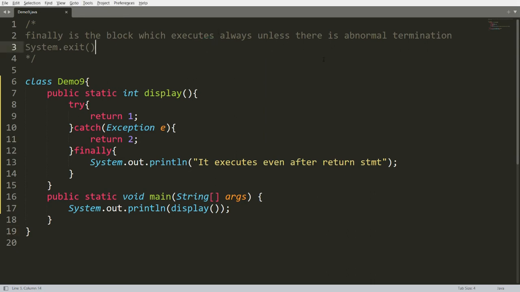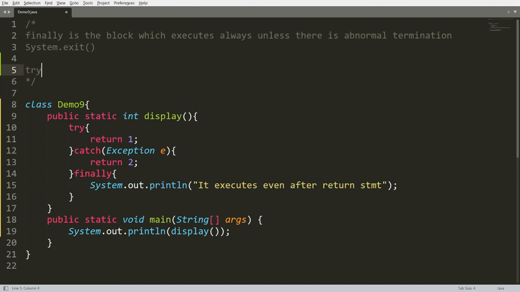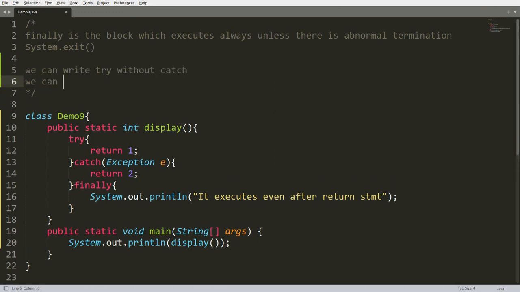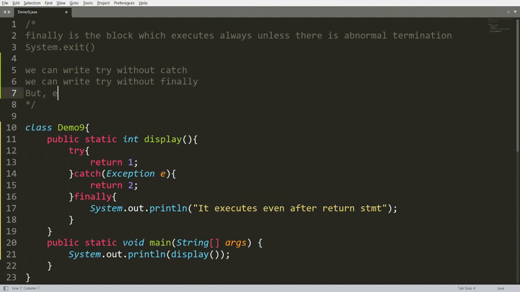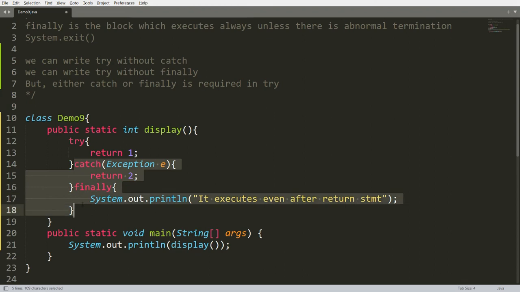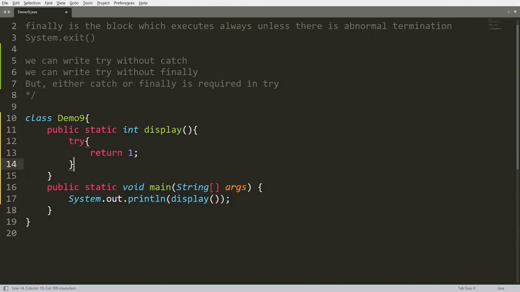One more interesting thing is this. We can write try without catch. We can write try without finally. But either catch or finally is required with try. See here, I am writing both, then it's okay, that is catch and finally. But if you are writing a try without catch or finally, then you will get an error.